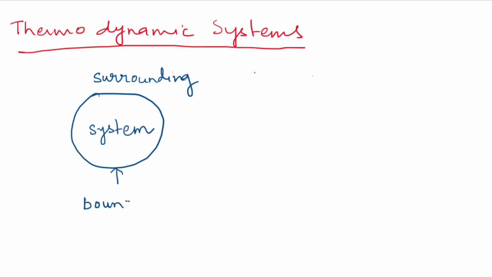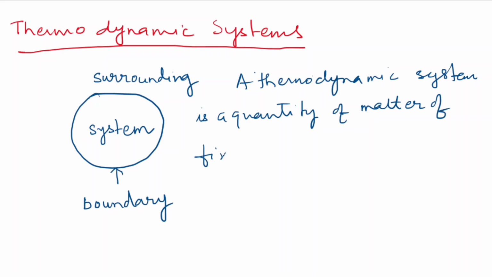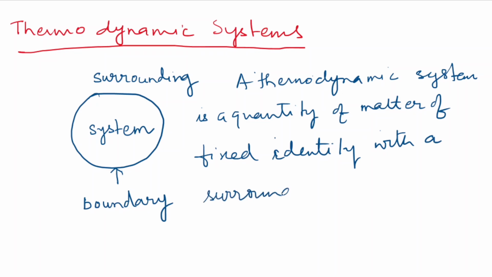A thermodynamic system also has a boundary. The thermodynamic system is a quantity of matter of fixed identity with a surrounding and a boundary. This boundary separates the matter inside the system from the surrounding.